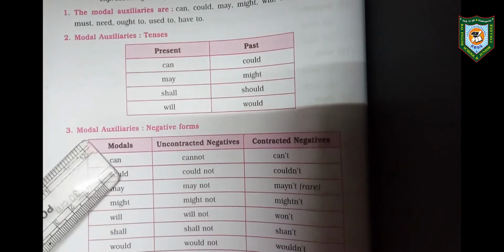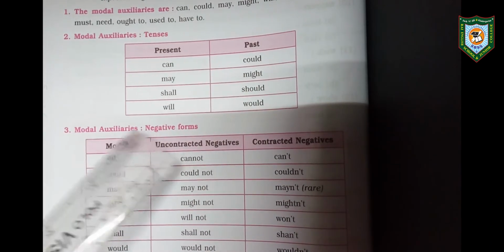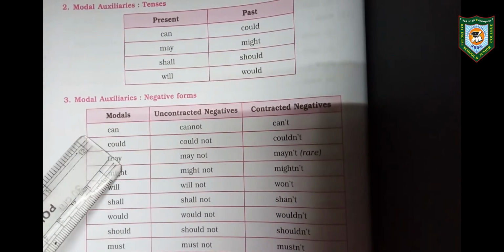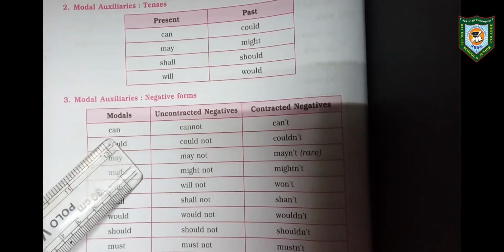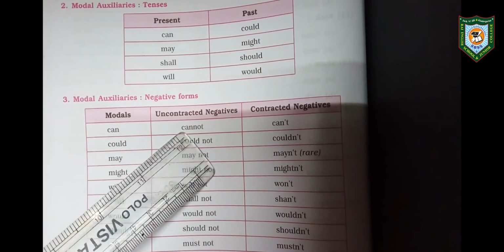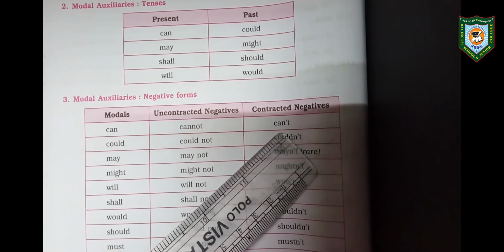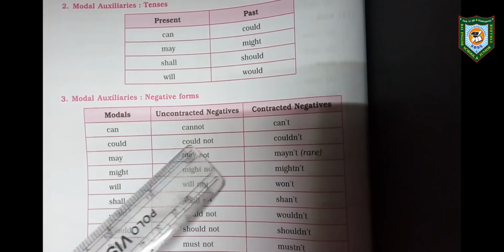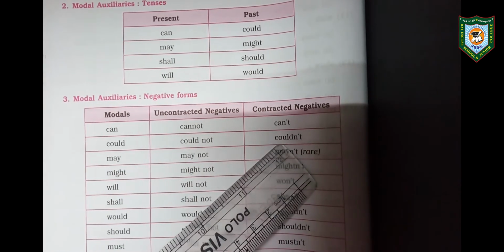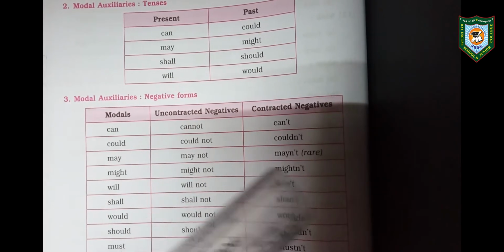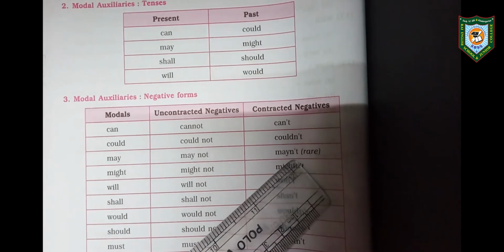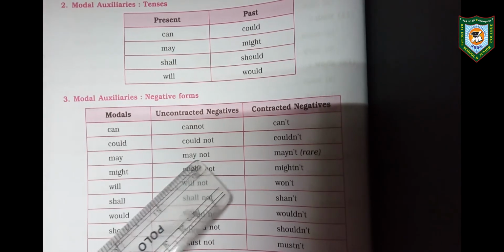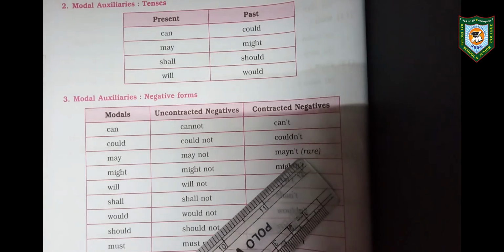Then, how will you write these modal auxiliaries in negative form? See, for can, we write it the normal way, cannot. If you want to write it in a shortcut way, you will write can't. Could not converts into couldn't. May not, and rarely we write it as mayn't. Actually, may not is better than this, because mayn't is rarely used.